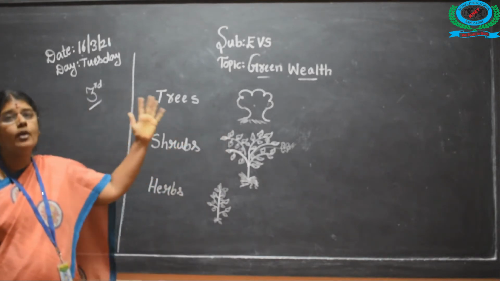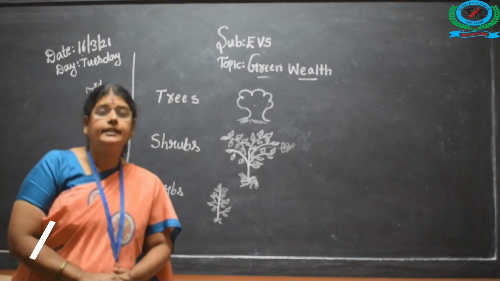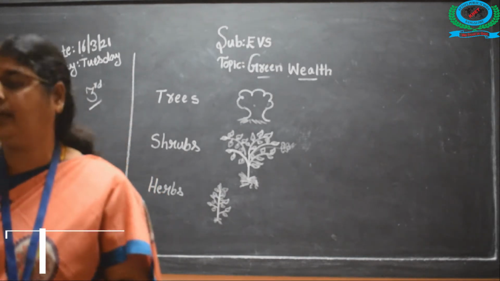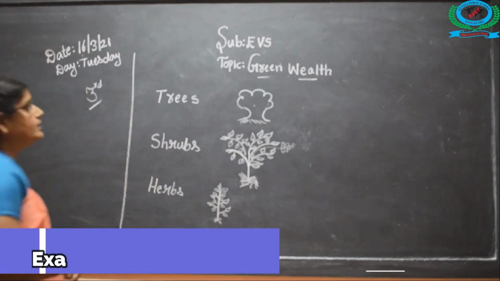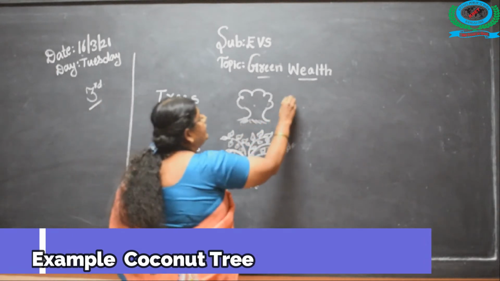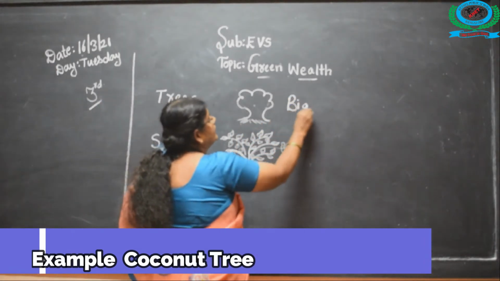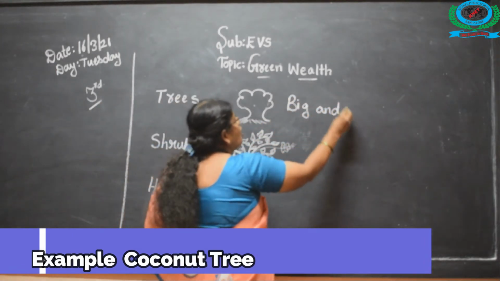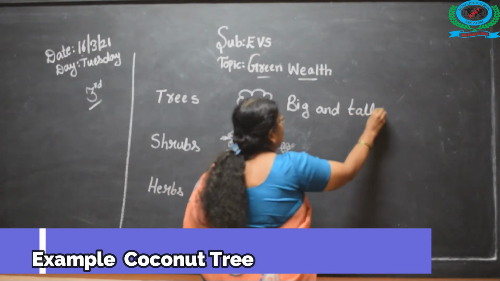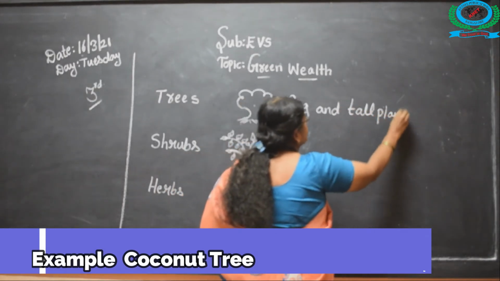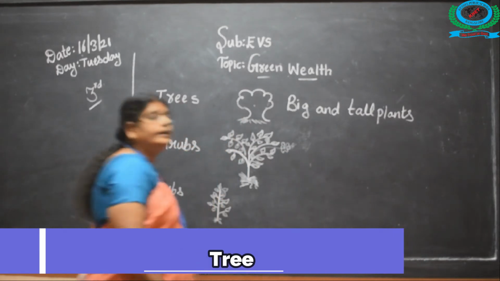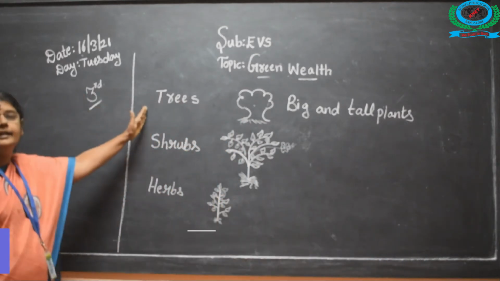Big and tall plants are called trees, to whom we call trees, which is big and tall.